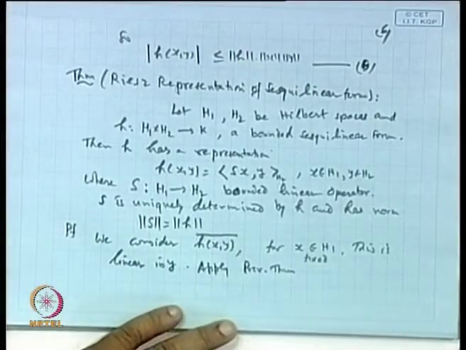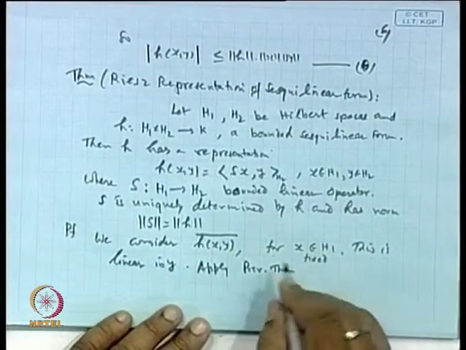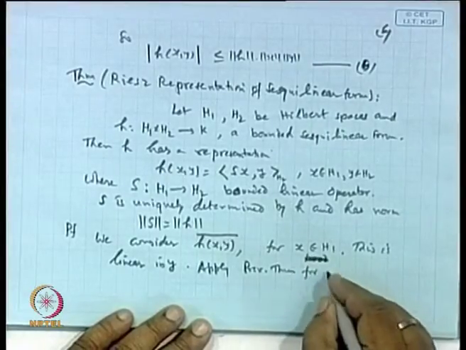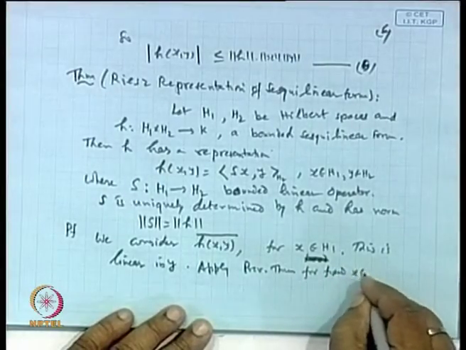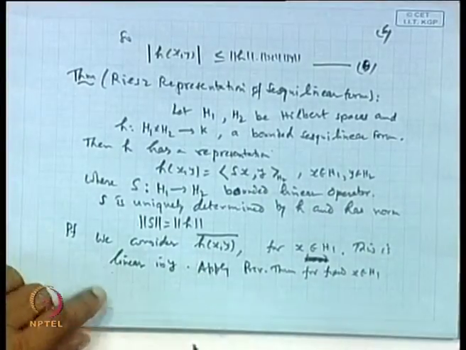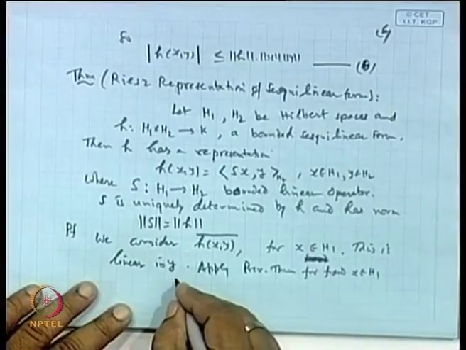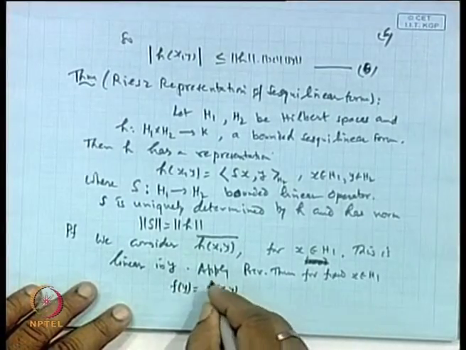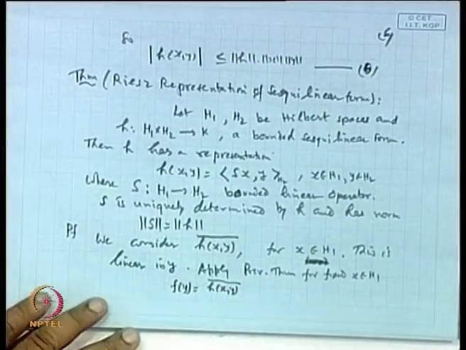Apply the previous theorem for fixed x belonging to H1. Once you apply the previous theorem, this will behave as a function of y, because x will not play a role.